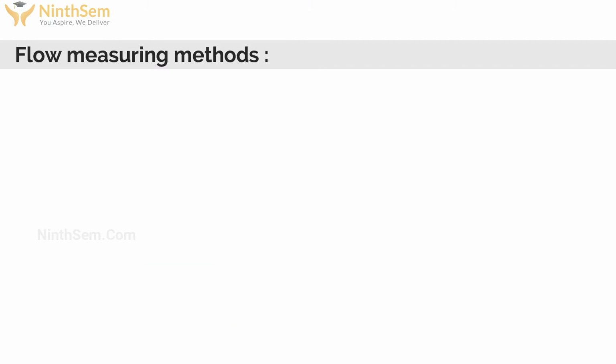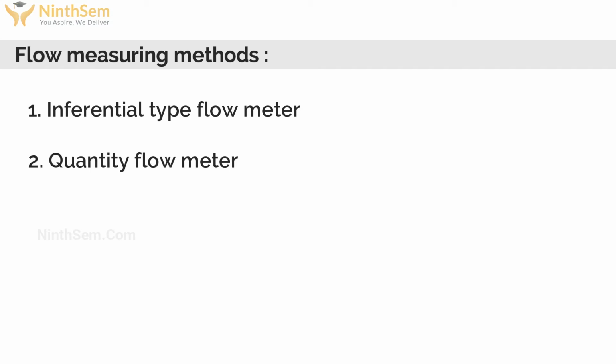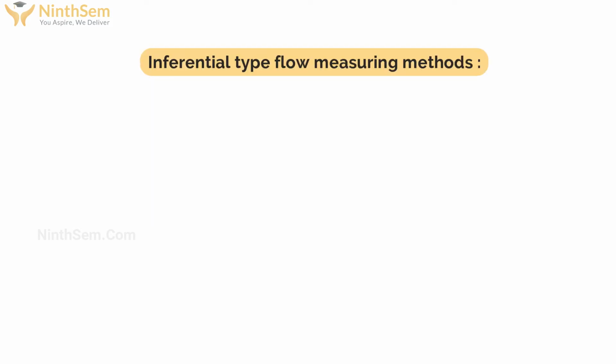So flow measuring methods can be broadly divided into three categories. What are those categories? Number 1, inferential type flow meter, number 2, quantity flow meter, number 3, mass flow meter. Today I am going to discuss inferential type flow measuring methods. In these, there are various methods adopted for measuring flow rate.